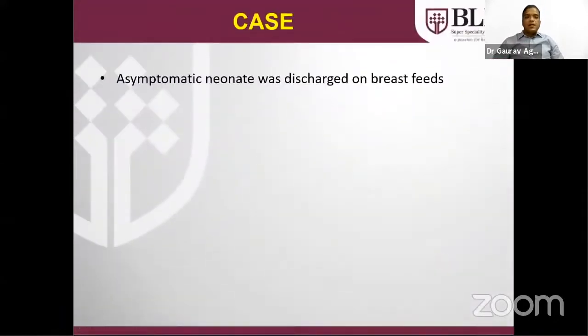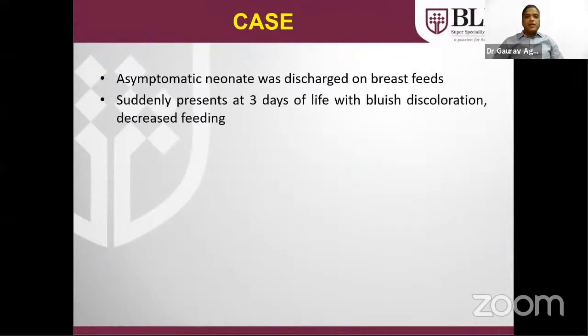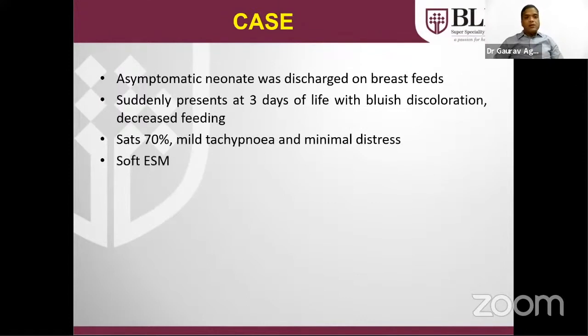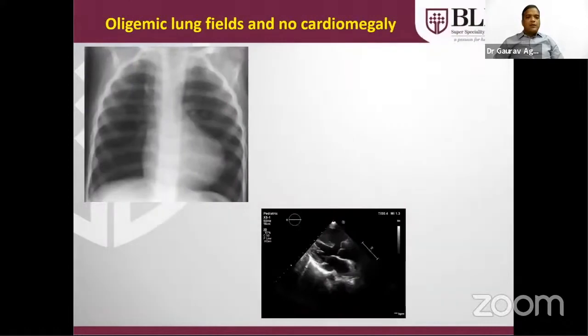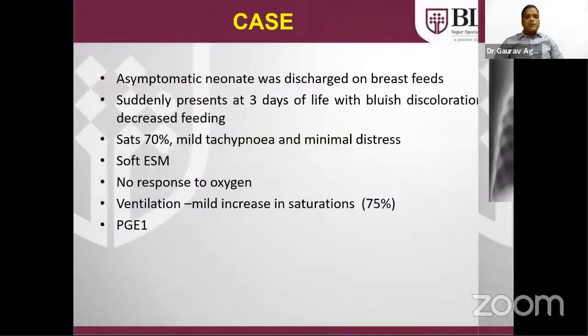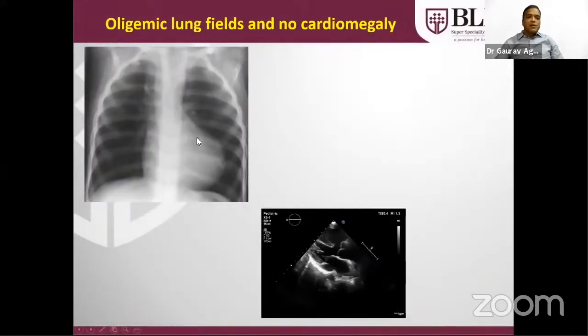Another case: an asymptomatic neonate was discharged on breastfeeding, and suddenly presented on day 3 of life with cyanosis and decreased feeding. Saturation was 70% on room air with mild tachypnea and minimal distress. Soft murmur at the left upper sternal border, no response to oxygen, saturation minimally increased with ventilation. Prostaglandin was started in view of the low saturation. And this was the X-ray of the same patient: boot-shaped heart with pulmonary oligemia on both sides.